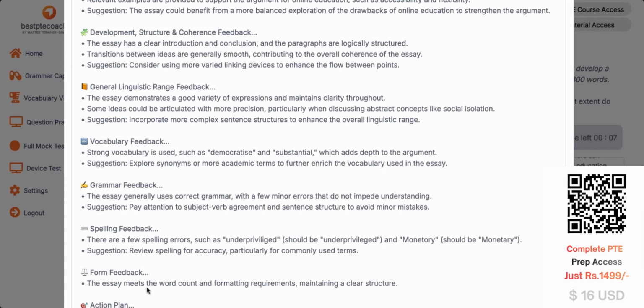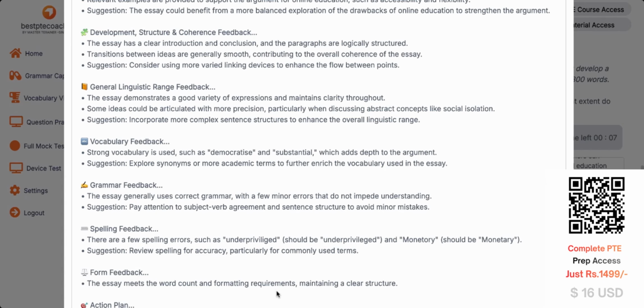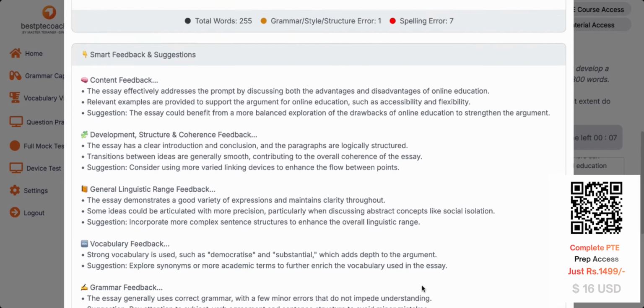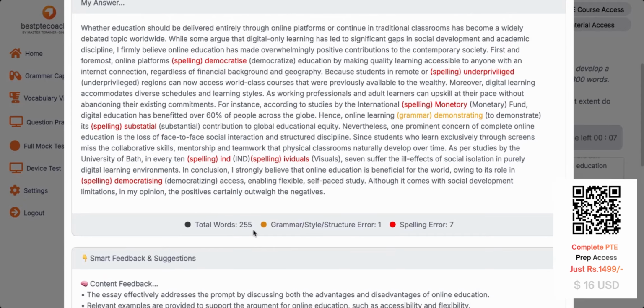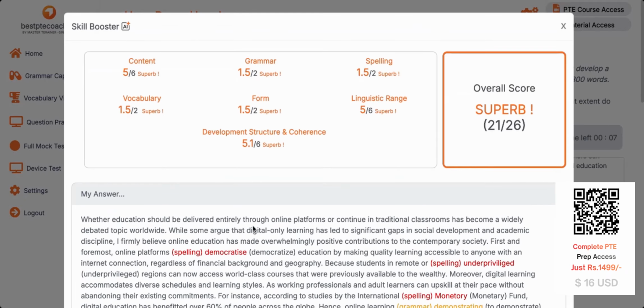Please see. The essay meets the word count and formatting requirements, maintaining a clear structure. It says excellent. We have written what? 255 words. You are expected to write what? 200 to 300. It is spot on.